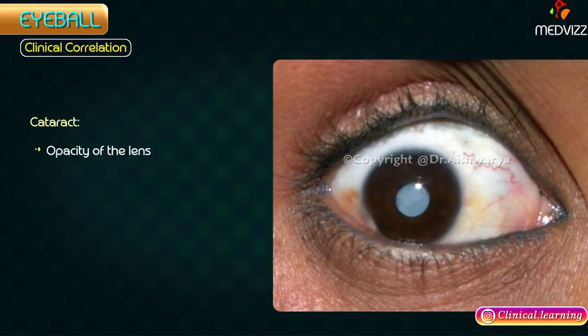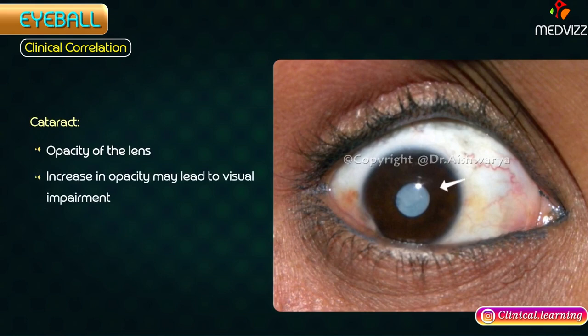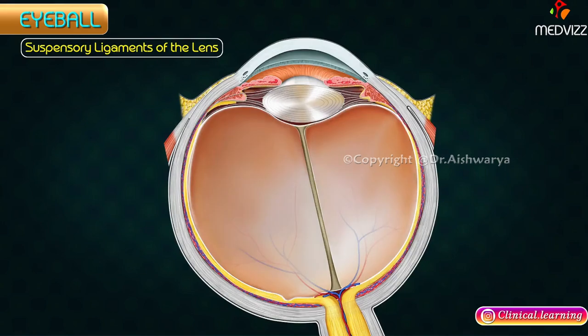Cataract. The opacity of the lens is termed cataract. With increasing age and in certain disease states, the lens becomes opaque. The increasing opacity leads to increasing visual impairment. This can be treated surgically by excision of opaque lens and replacement with an artificial lens.